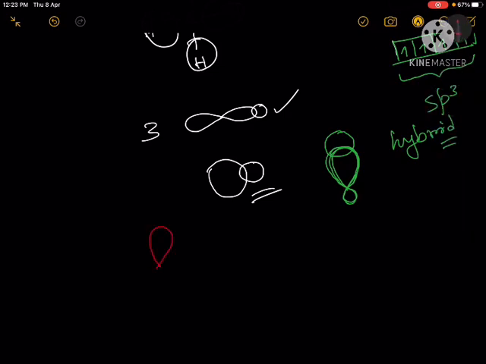These orbitals will be oriented. Now how will they be oriented? The best way to orient four orbitals around a particular atom in order to minimize the repulsion between the electrons is to make them tetrahedral, like this.